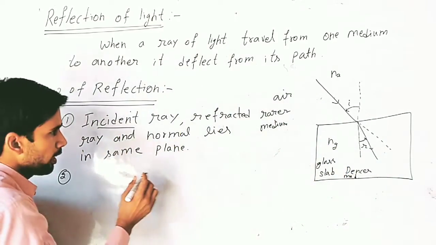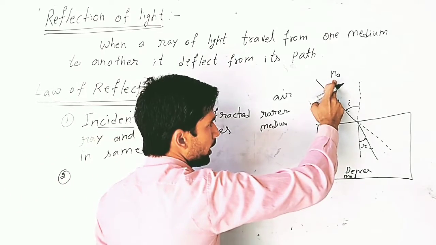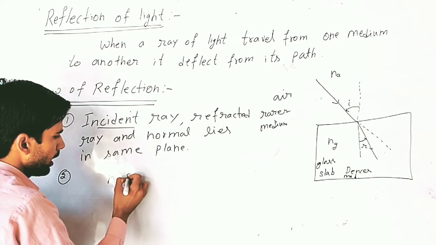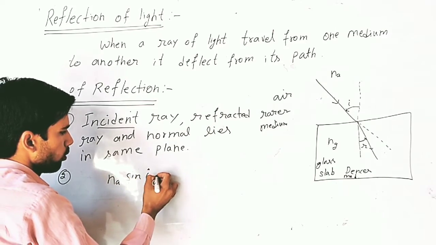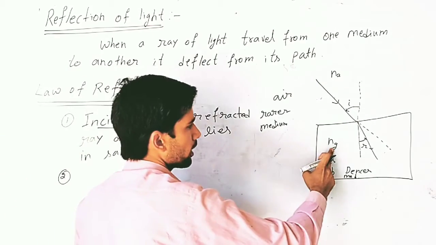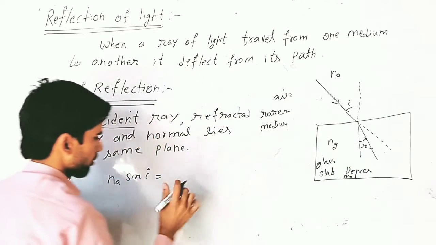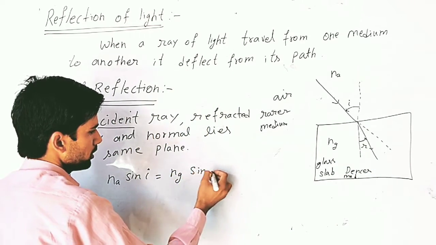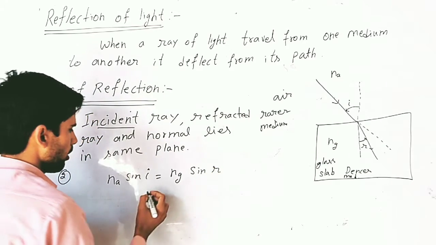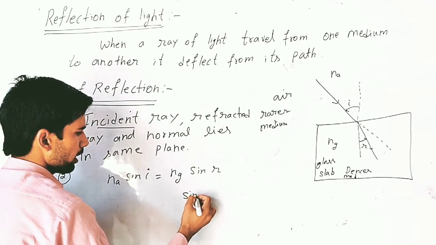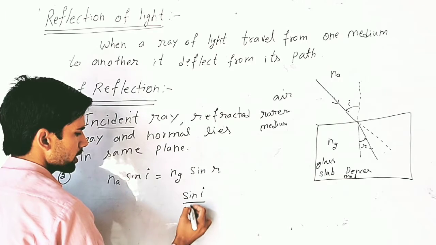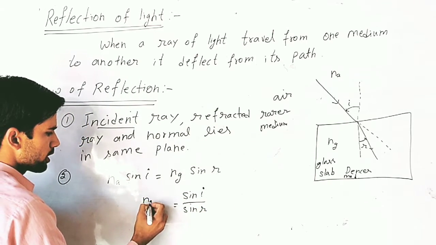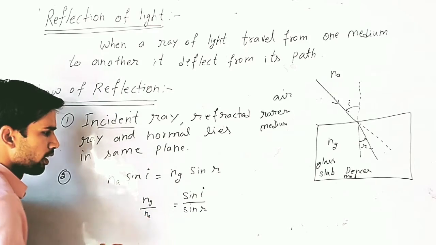Now here, Na sine I is equal to Ng sine R. So sine I divided by sine R is equal to Ng divided by Na.